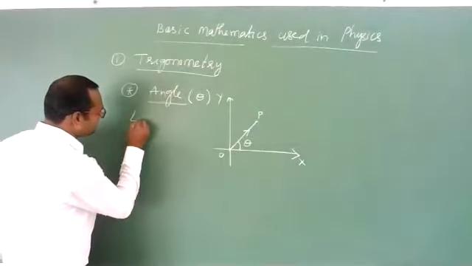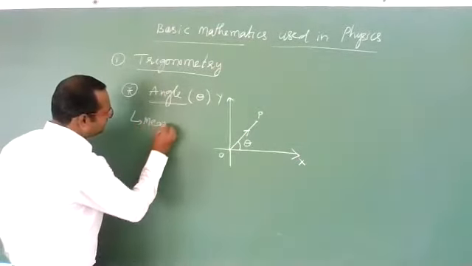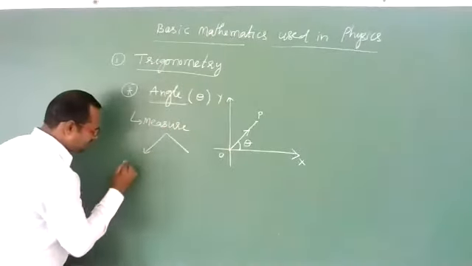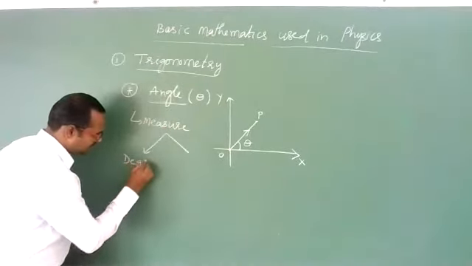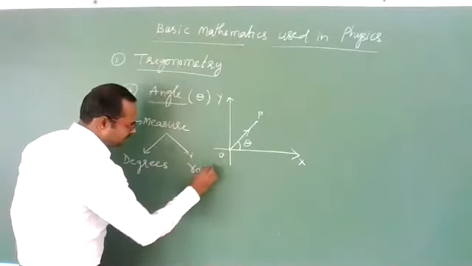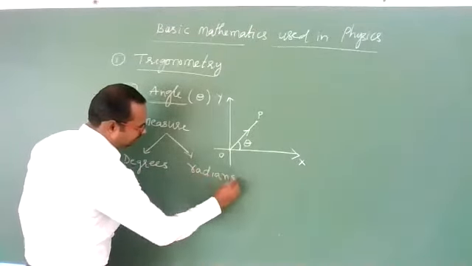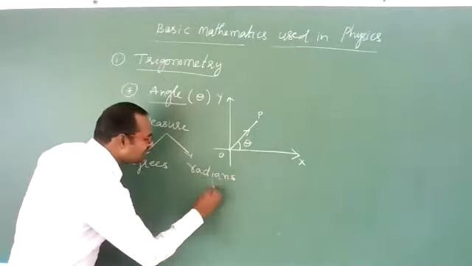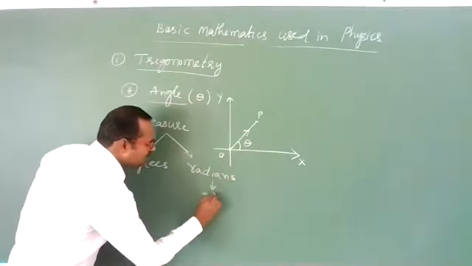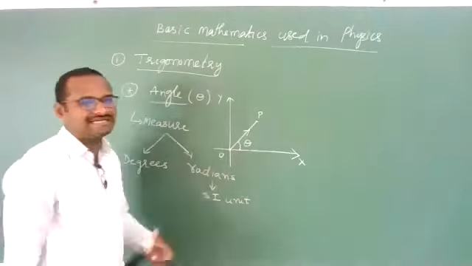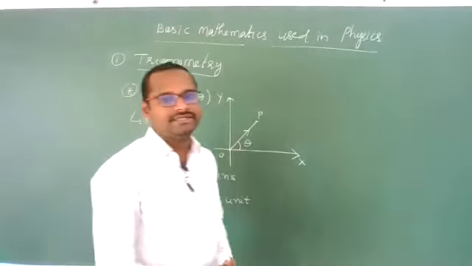Angles we will measure in terms of degrees and radians. Radian is the SI unit of angle. I think you know what an SI unit is, Standard International Unit.